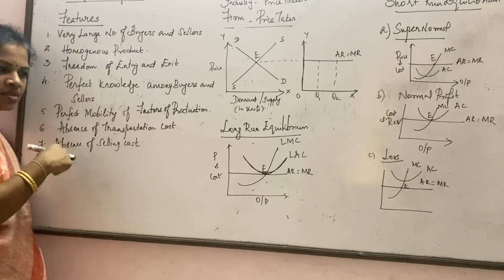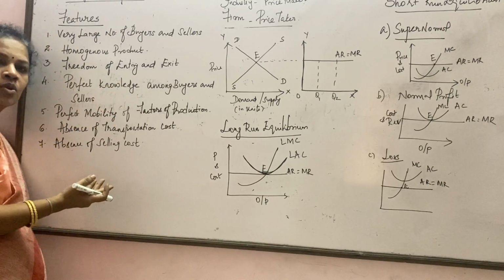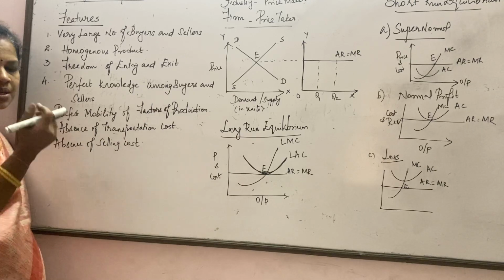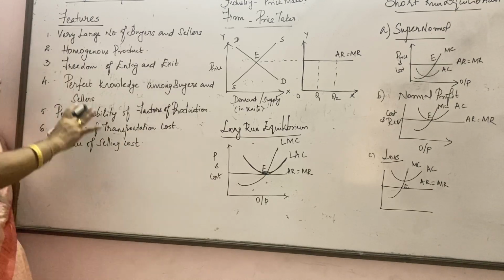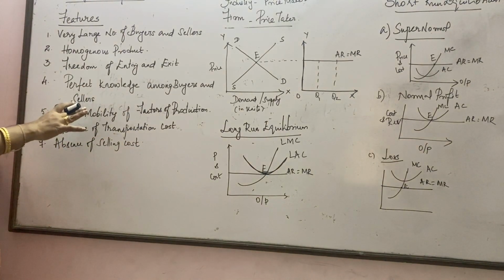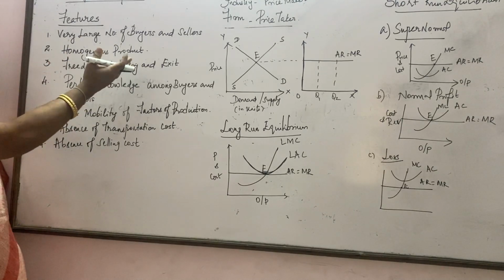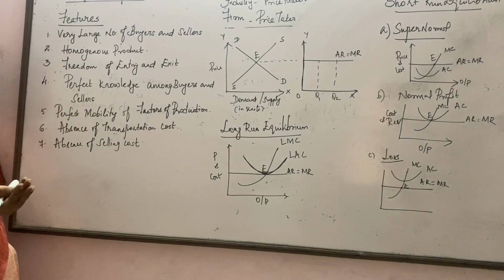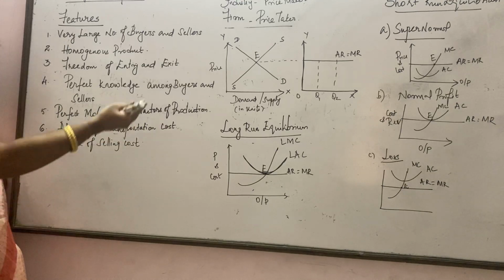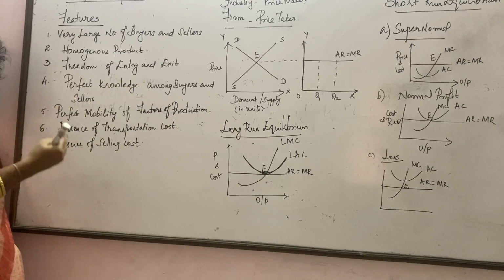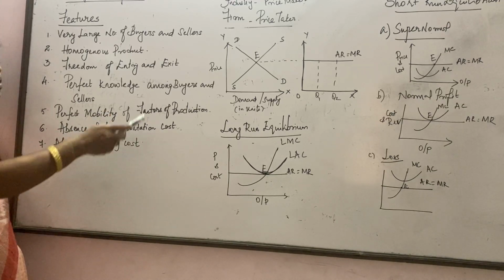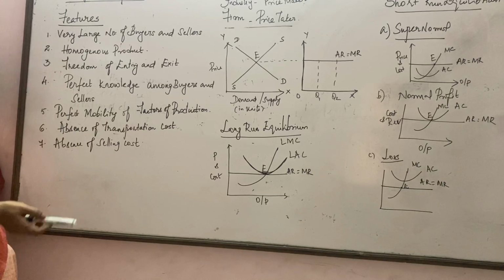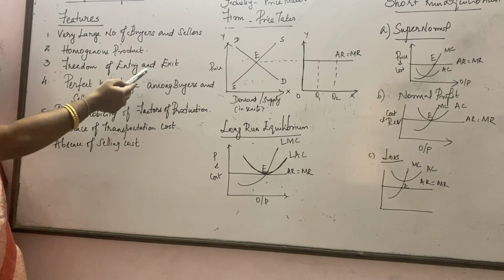The reason is, almost all the products are going to appear the same, because they are all homogeneous products. So these are the features of perfect competition. There are a very large number of buyers and sellers. Even if one buyer is not going to buy a particular product, the sellers are not going to lose. Why? They have so many buyers. And even if a few sellers, in one single day or for a month, are not ready to sell the product, buyers are not going to be affected, because there are so many sellers.